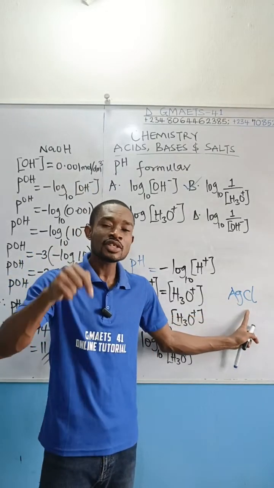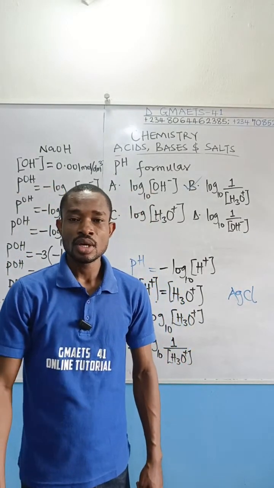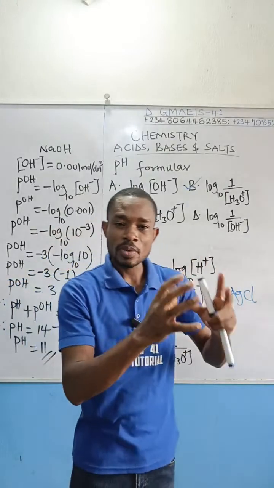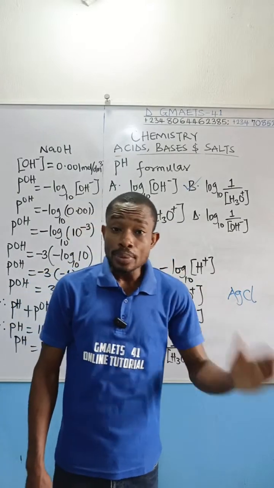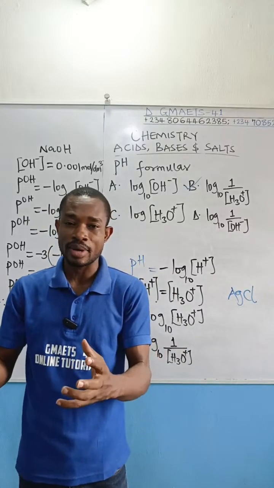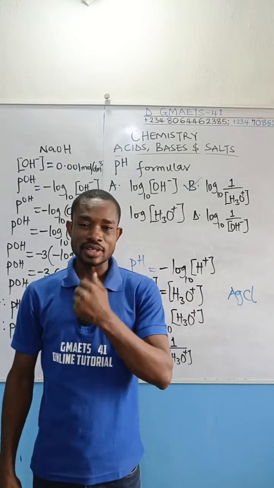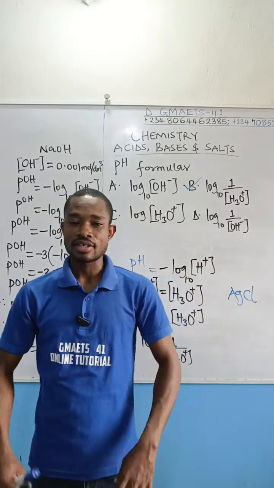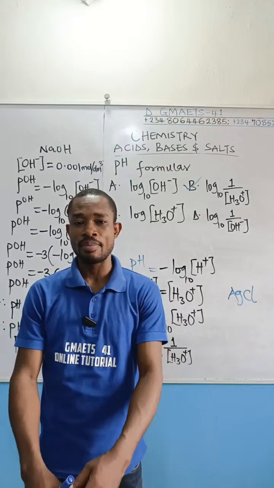Silver chloride is insoluble. And because silver chloride is insoluble, when you're talking about methods of preparing insoluble salts, I think we have two major methods: by double decomposition and by direct combination of constituent elements. That is, the elements that make up the salt. Combine them straight. For example, if you want to prepare iron 3 chloride, combining iron and chlorine gas to get iron 3 chloride is direct combination of constituent elements.